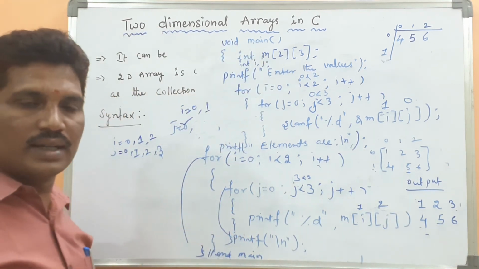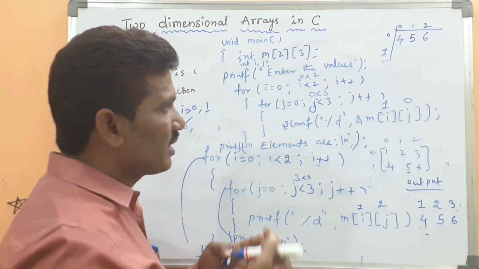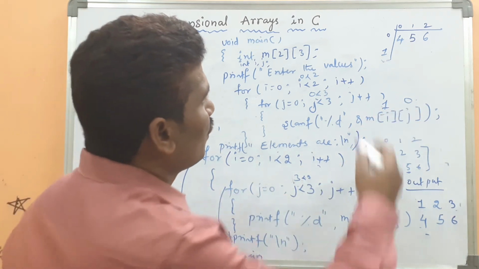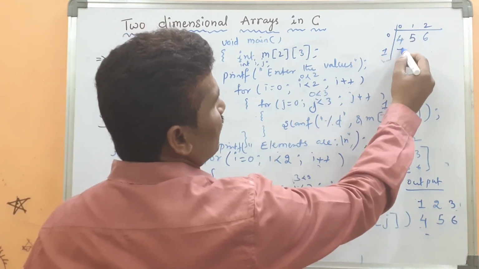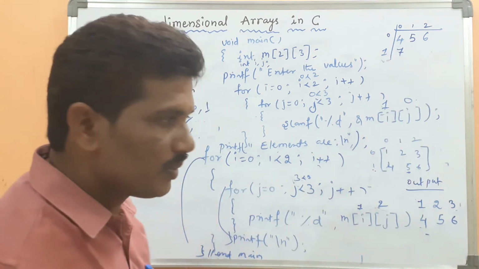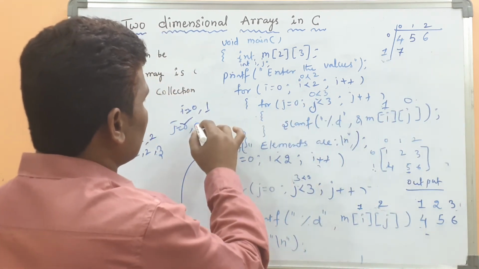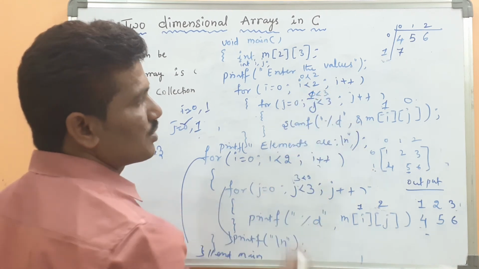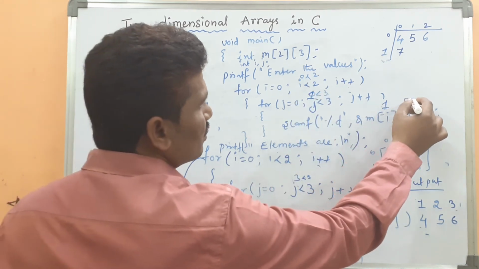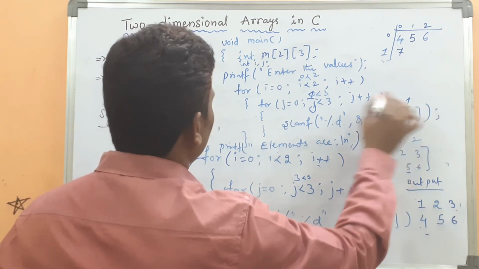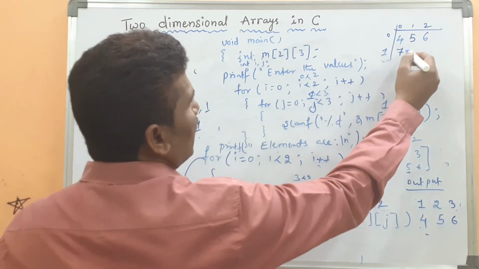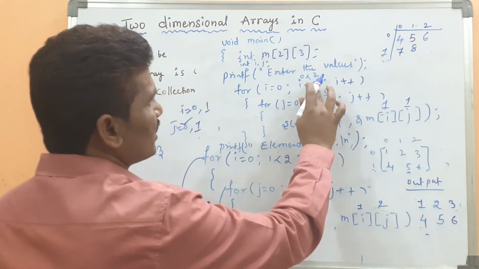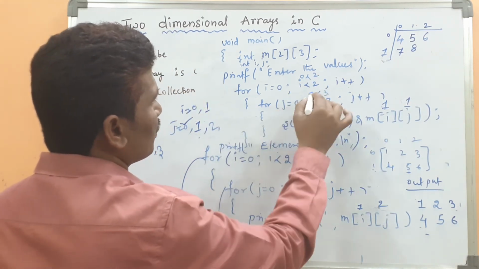If you enter the value, where will it be placed? The value will be placed at index 1 and 0. Suppose I enter the value 7. Okay. Then again j value is incremented by 1, j value becomes 1. Then 1 less than 3 condition is true. Then here it is 1 of 1, j value is 1. Then when I enter the value, it will be placed at 1 of 1.